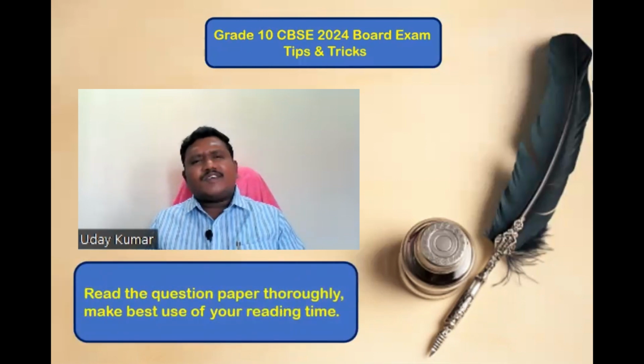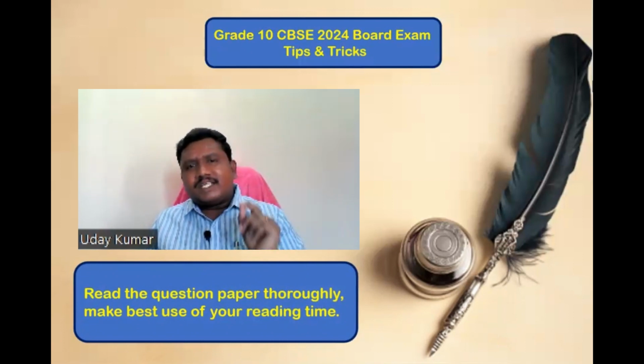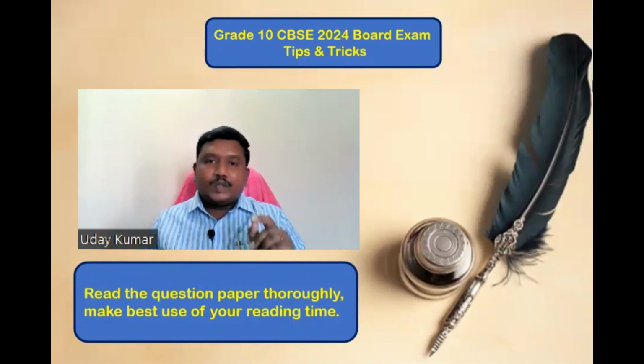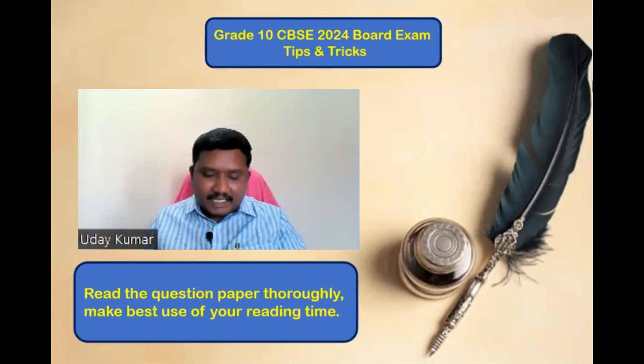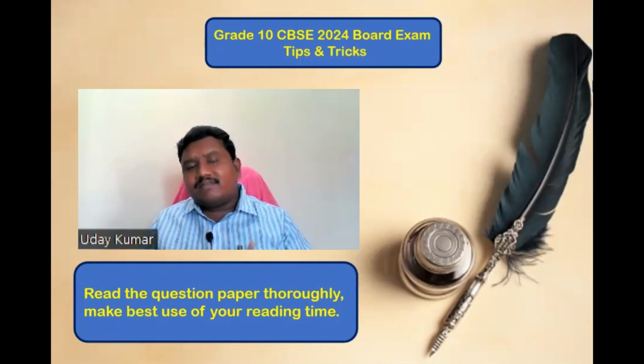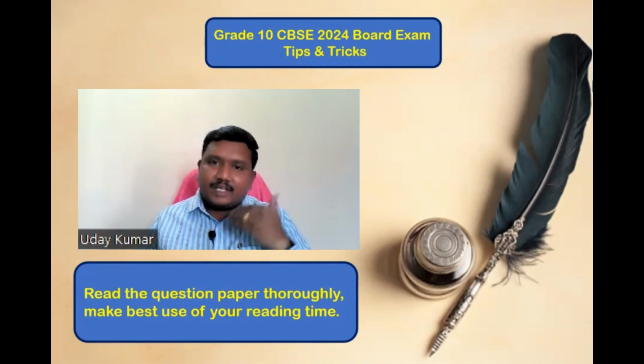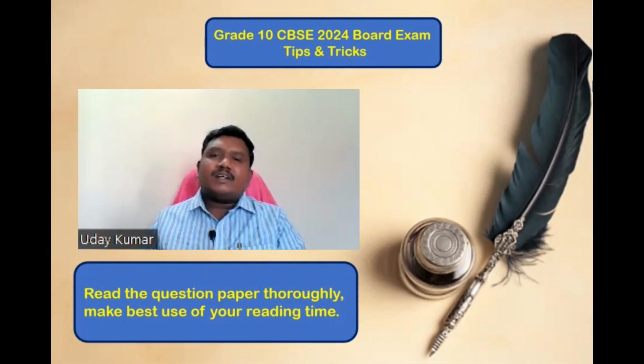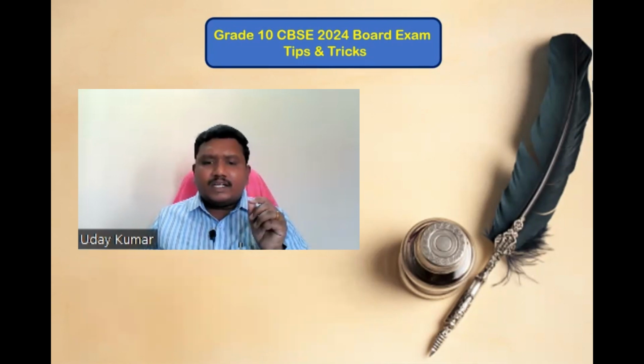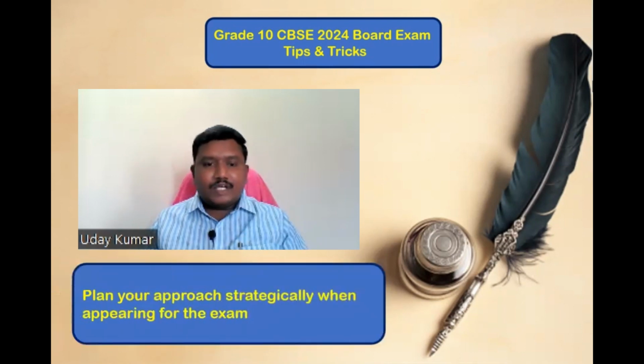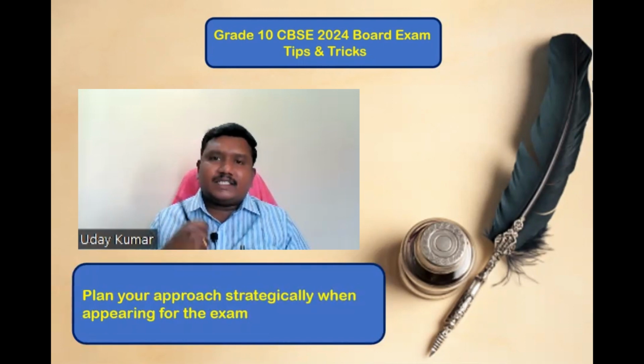Very simple. Read the question paper thoroughly. You will get 15 minutes of time, which is very, very valuable to get the utmost score in an examination. Those who focus much on the paper in that 15 minutes will categorize the questions then and there itself. While you are reading the paper, you have to categorize it. You have to make utmost use of the reading time. Those 15 minutes are very, very important. Remember, while you are reading the paper itself, you have to plan some strategy to approach the examination. What is that strategy? See, I'll tell you a small tip for that.